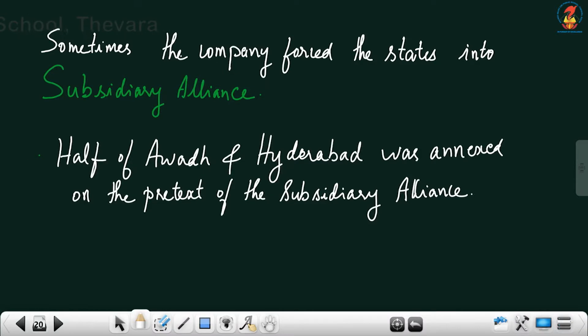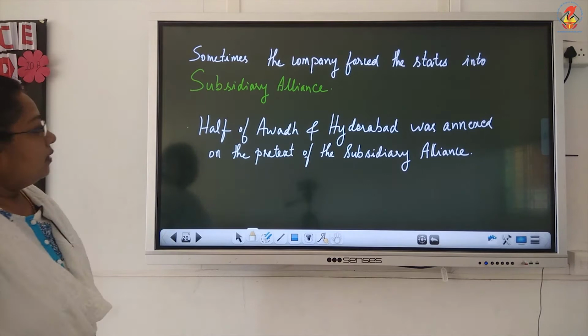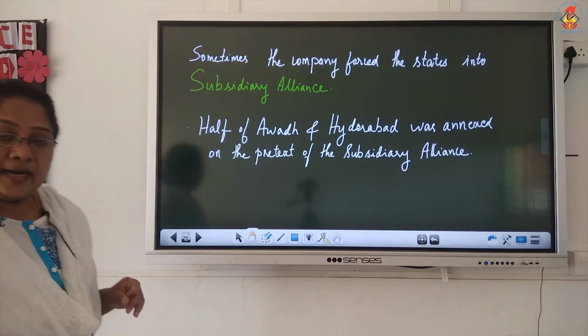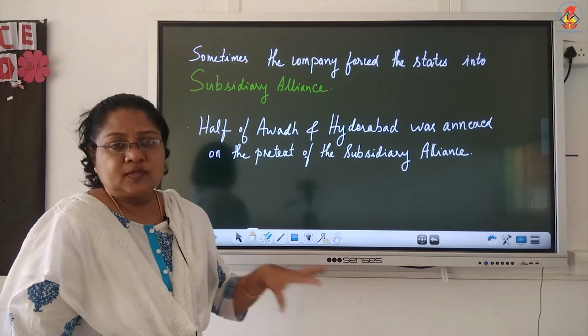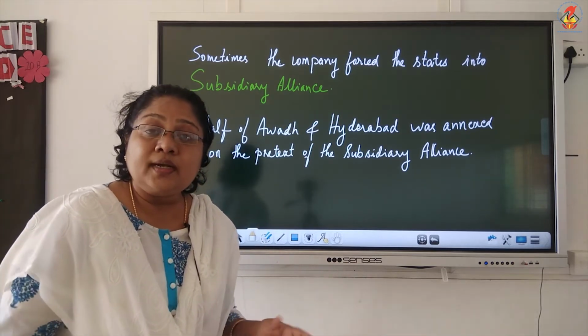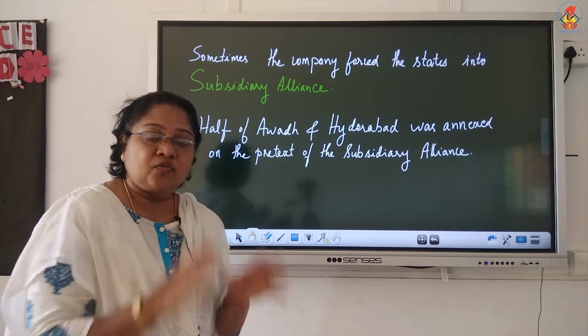Now, sometimes the company forced the state to enter into a subsidiary alliance. And do you know what a subsidiary alliance is? In a subsidiary alliance, no Nawab or province in India is allowed to maintain their own army. They are not allowed to maintain their own force.